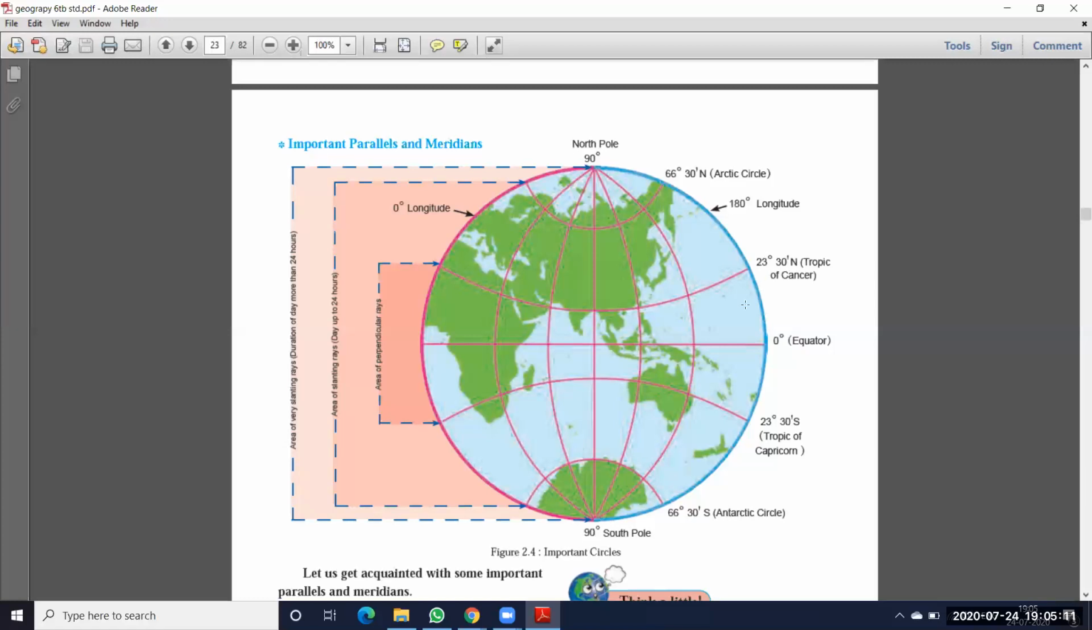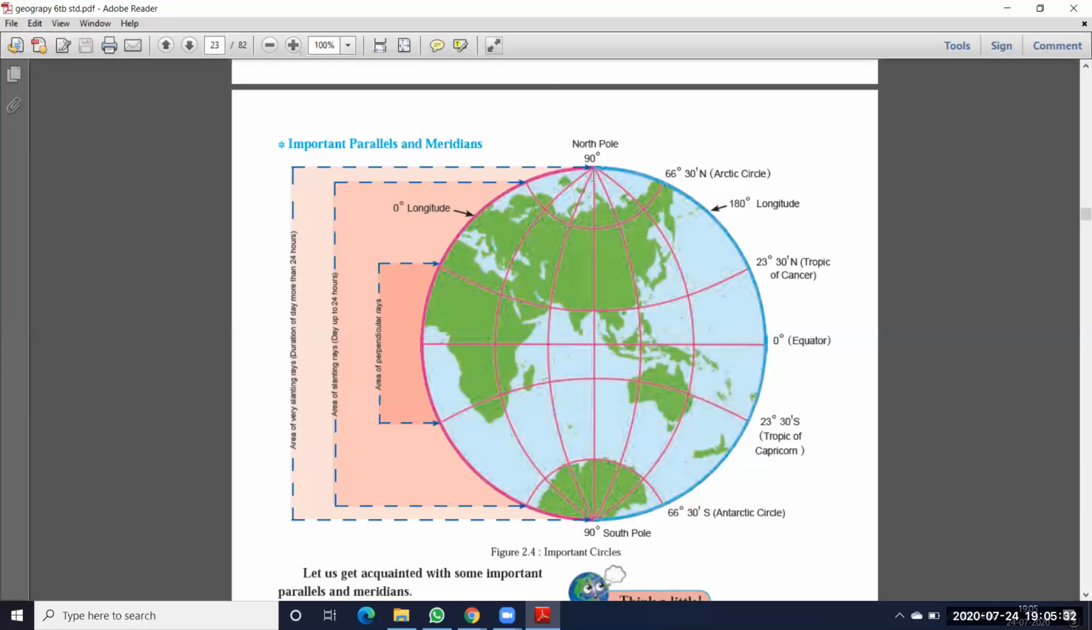Okay, and above the Tropic of Cancer we have another horizontal line, near to the north pole, that we call the Arctic Circle. This one, Arctic Circle. And what is the value of this one? 66 degrees 30 minutes north.